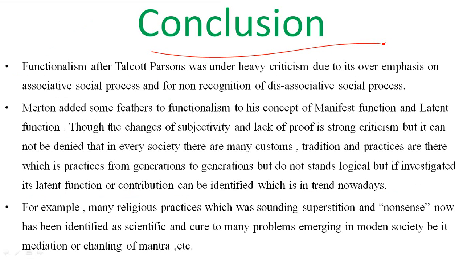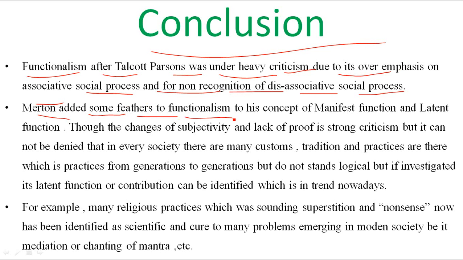Now the final conclusion of this theory by Robert King Merton is that functionalism after Talcott Parsons was under heavy criticism due to its overemphasis on associative social process and non-recognition of dissociative social process. Then Merton also added some feathers to functionalism with his concept of manifest function and latent function. Though the charge of subjectivity and lack of proof is a strong criticism,